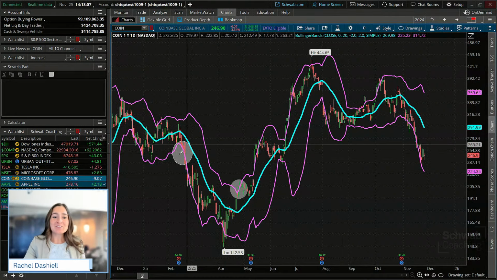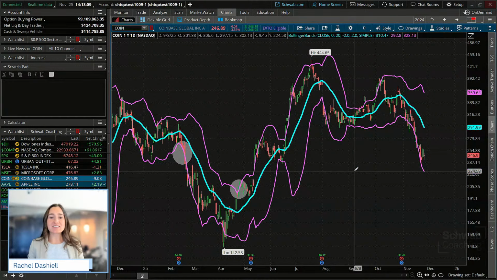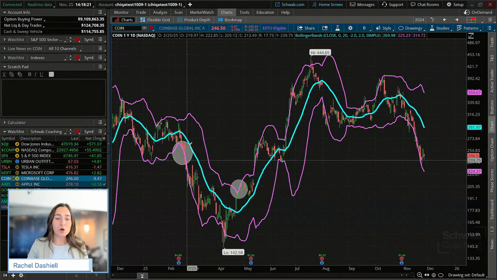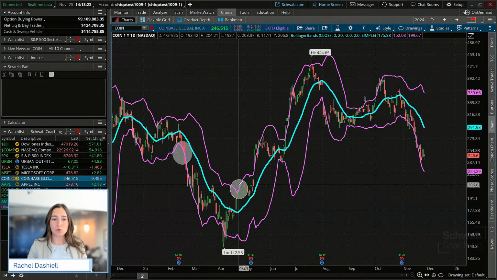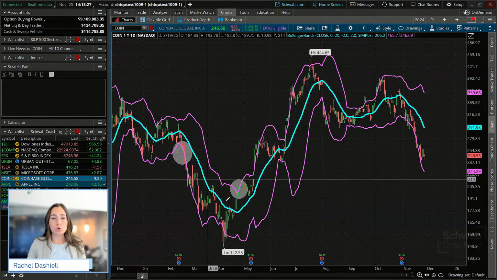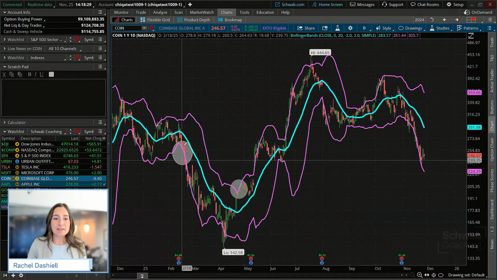So those are the two different scenarios. Now, the thing to keep in mind with this breakout strategy is what traders will look for in addition to those breaks beyond the upper band or below the lower band. For the short example, they want to make sure the direction or slope of the Bollinger Bands matches that thesis as well.